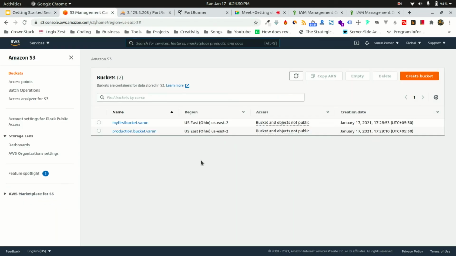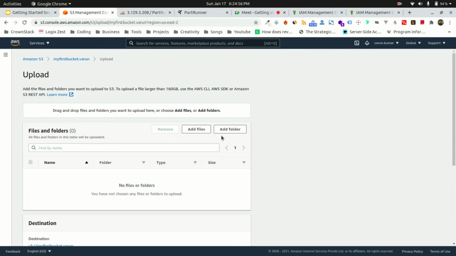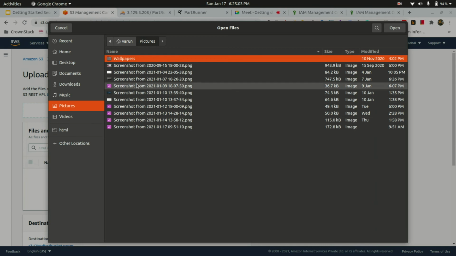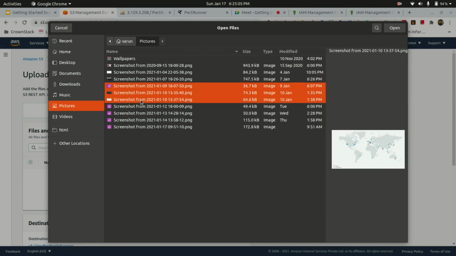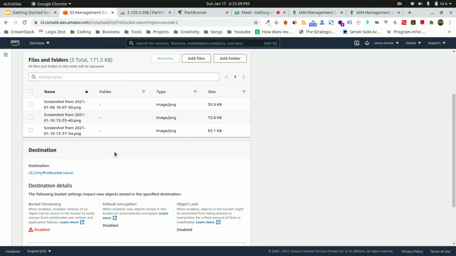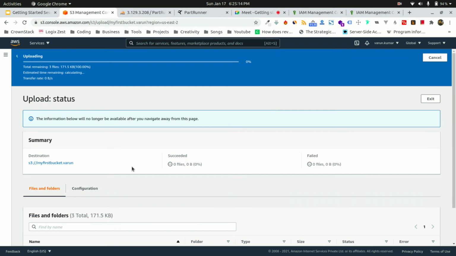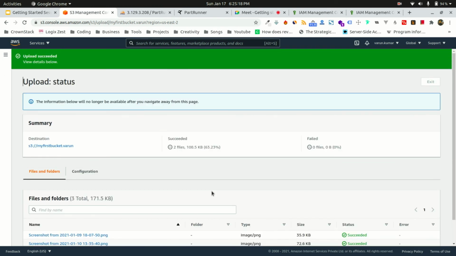And let's say this is my S3. Suppose I want to upload some photos over here. Amazon S3, again I'll repeat, is to store your files. So suppose I'm uploading these 3 files. Okay, now I'll hit the upload button. It's uploading. And okay, it has uploaded 3 files, and I can close this wizard.